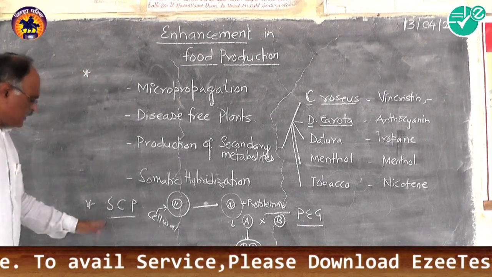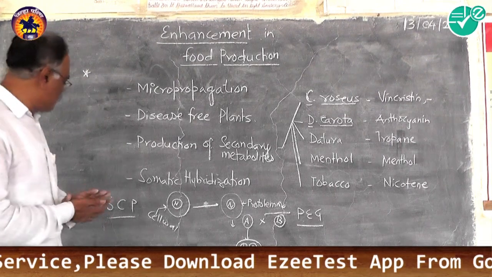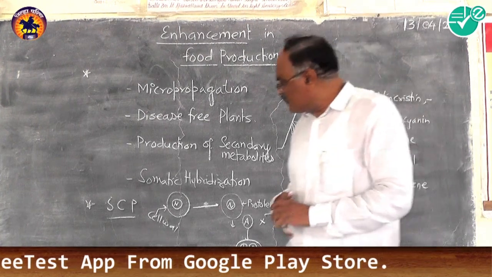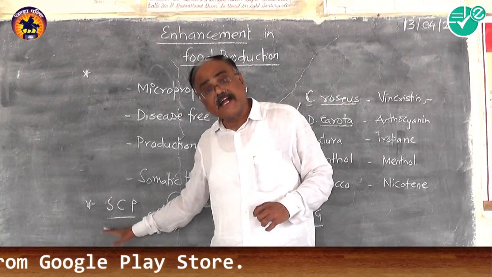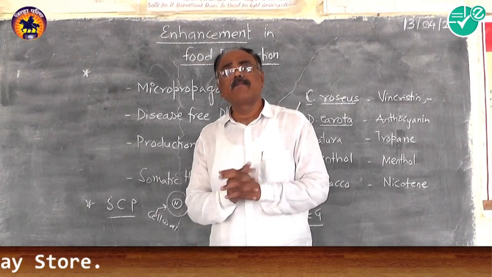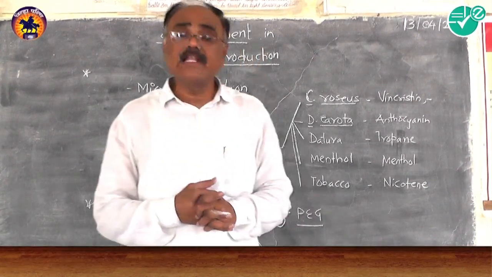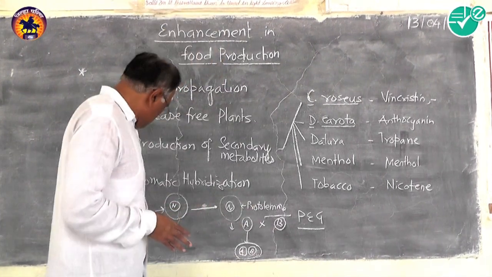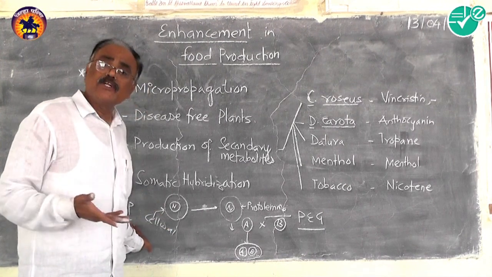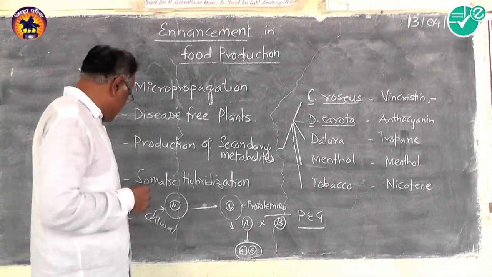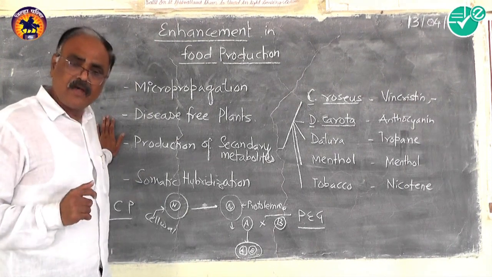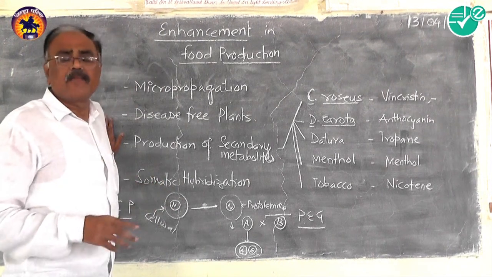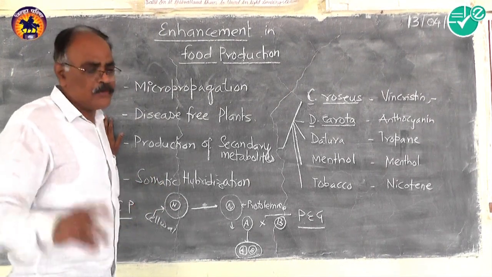One more point is left here, and that one is SCP. SCP stands for single cell protein. What is single cell protein? Actually, this is the dried biomass, and that dried biomass is utilized as food as well as feed. The question is why? Because the population of humans as well as animals is increasing fast, and to that pace the food production through the agricultural department is not keeping up.